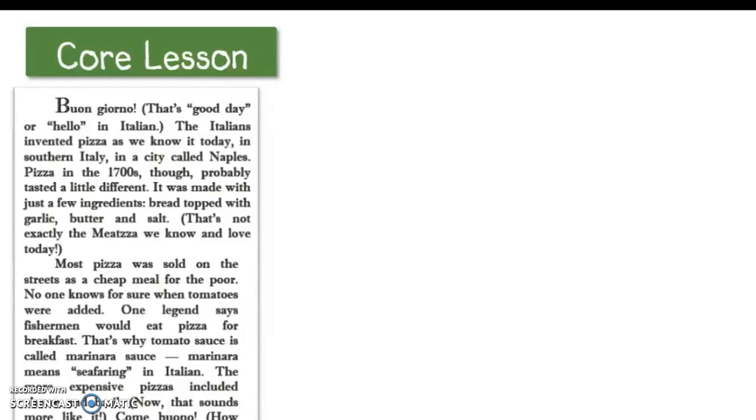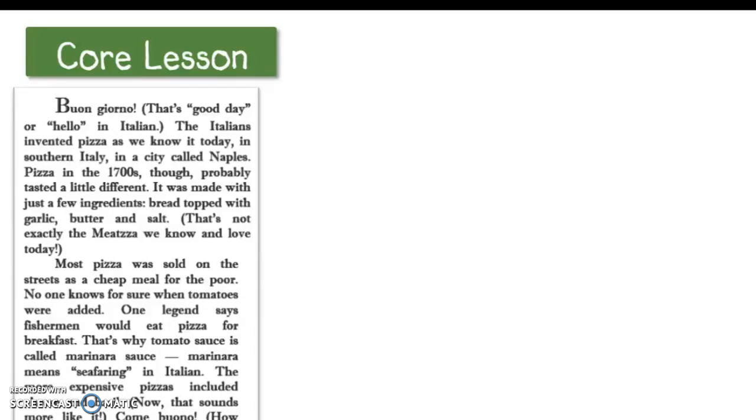We'll reread it. Buongiorno, that's good day or hello in Italian. The Italians invented pizza as we know it today in southern Italy in a city called Naples. Pizza in the 1700s, though, probably tasted a little different. It was made with just a few ingredients, bread topped with garlic, butter, and salt. That's not exactly the pizza we know and love today. Most pizza was sold on the streets as a cheap meal for the poor. No one knows for sure when tomatoes were added. One legend says fishermen would eat pizza for breakfast. That's why tomato sauce is called marinara sauce. Marinara means seafaring in Italian. The more expensive pizzas included cheese and basil. Now that sounds more like it.